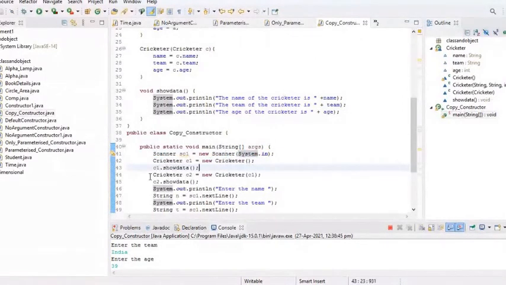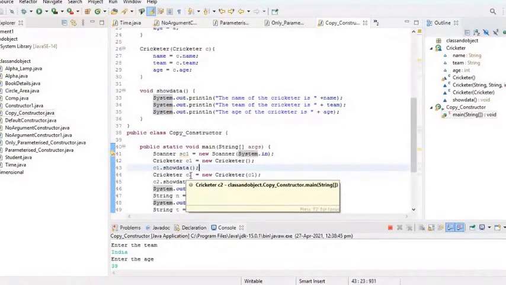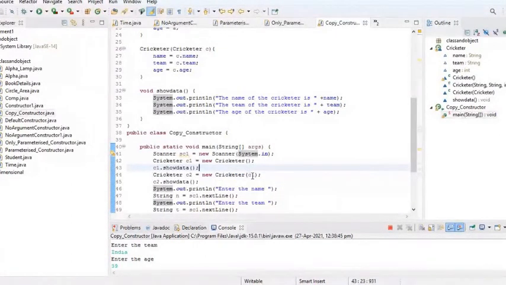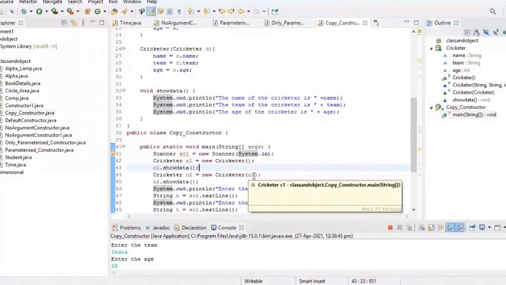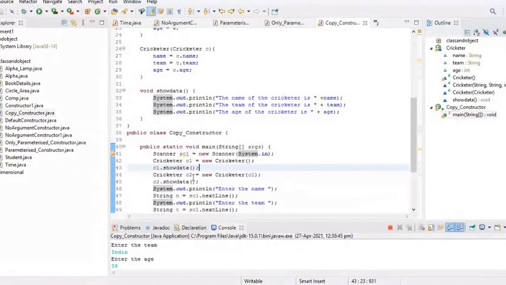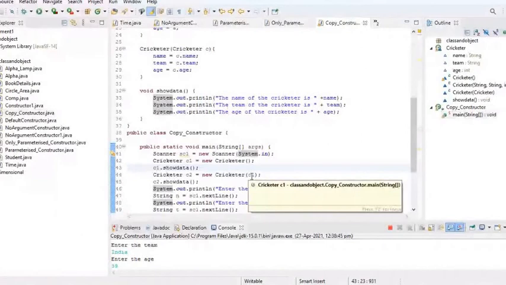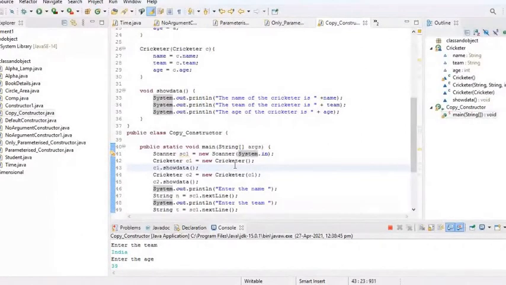Then I have created another object c2. Mark here, I have created one object reference c2. I'm allocating memory in the heap area, but I'm passing the parameter as the object reference c1. That means for the object referenced by c2, the memory will consist of name as MSD, team as India, age as 39. Why? Because the data member values of c1 are going to be copied into the data members of c2. So if I call c2.showData, it is going to display again MSD, India, and 39.